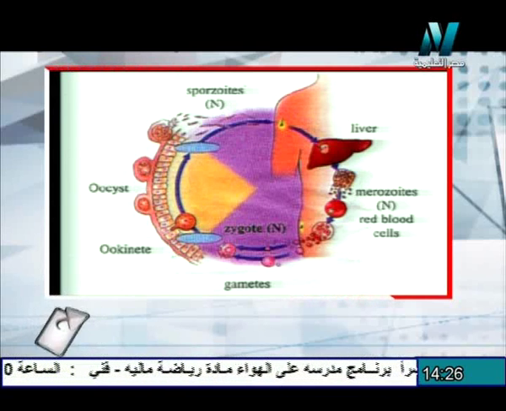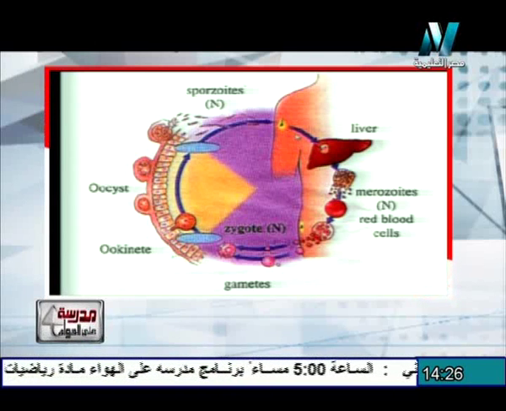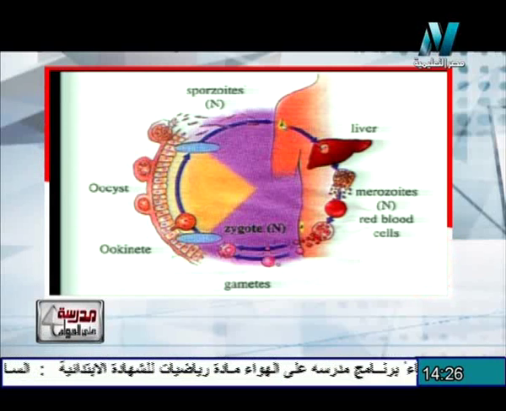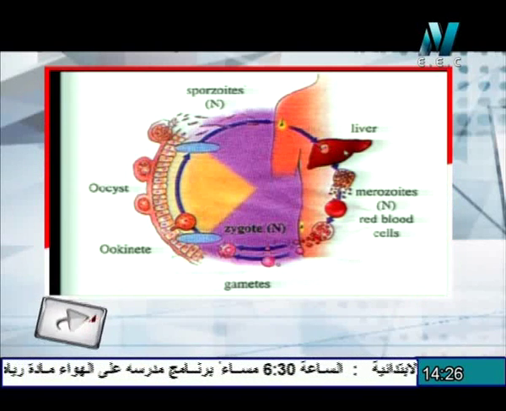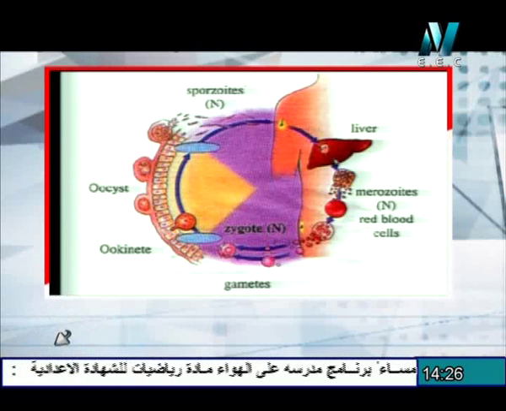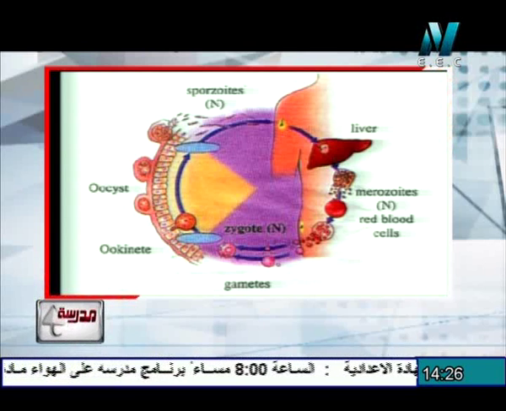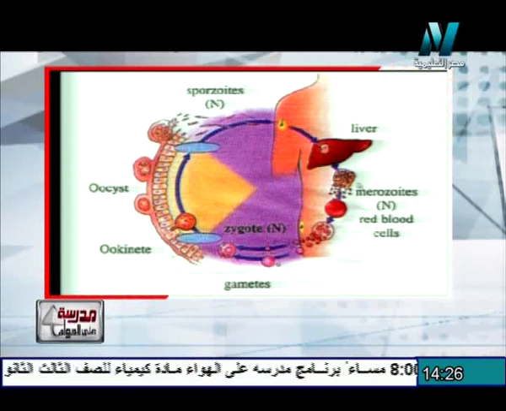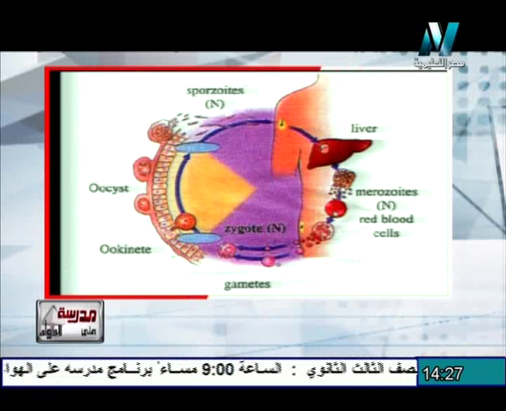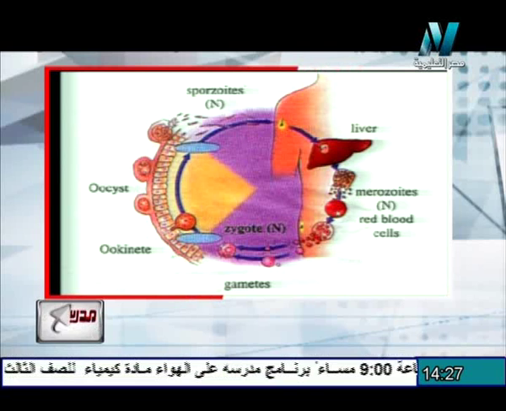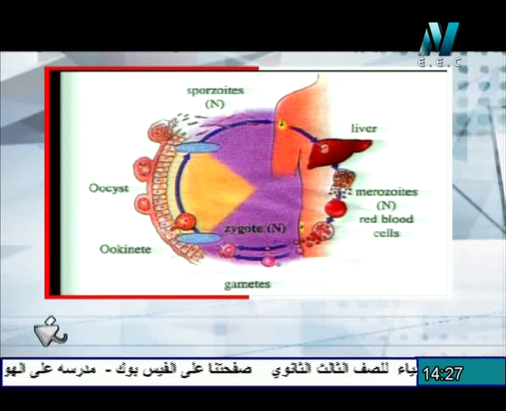In this image, we see the life cycle of the Plasmodium which causes malaria disease. The sporozoite, which acts as the infective stage, gets inside the hepatic cells, causing the infection, and divides by schizogony to produce a number of merozoites. The merozoites get out during the rupture of the hepatic cells and infect new RBCs. Inside the RBCs, mitosis also takes place by fragmentation to produce a great number of merozoites.